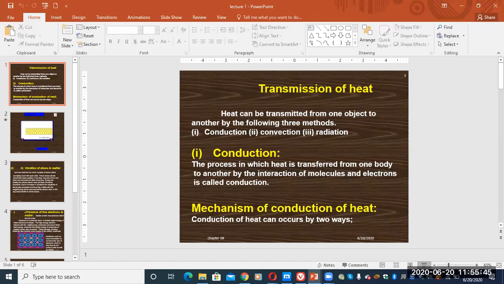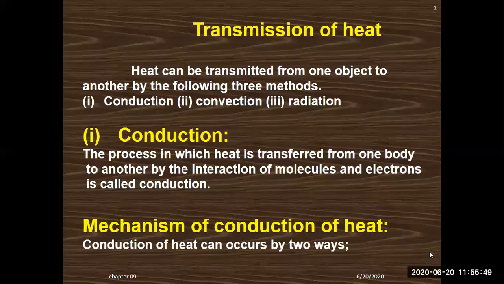Welcome students, this is a new class for transmission of heat, and during this class we will discuss how the heat transfers from one place to another. What's the basic mechanism behind the transmission of the heat? Heat can be transmitted from one object to another object by the following three methods. Number one is conduction, number two is convection, and number three is radiation.